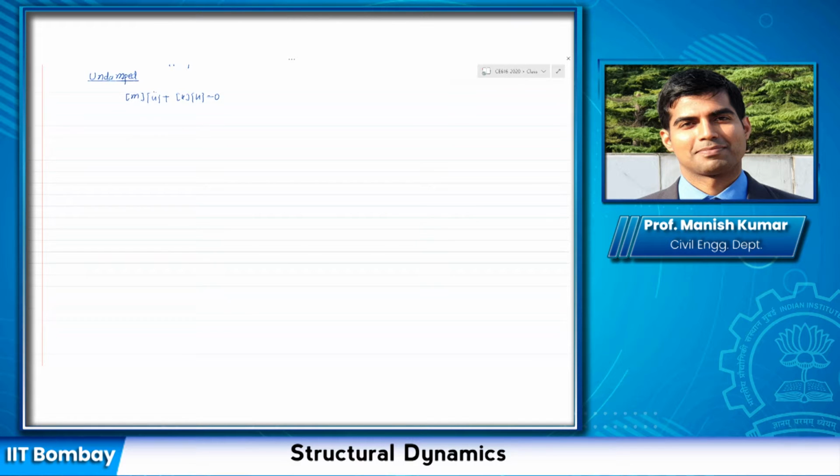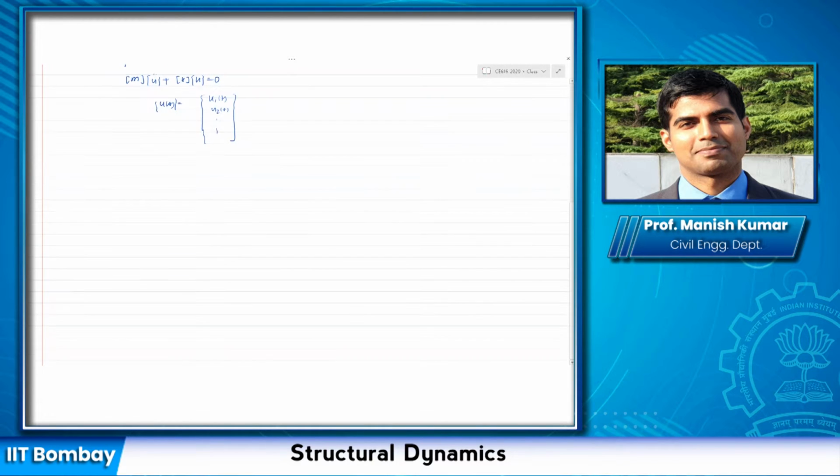Now, before getting into the mathematical formulation, in the end, our goal is to find out displacements, right? For a multi-degree of freedom system, these displacements can be written as u1(t), u2(t), and so on. Let us consider a 2-degree of freedom system just to demonstrate.